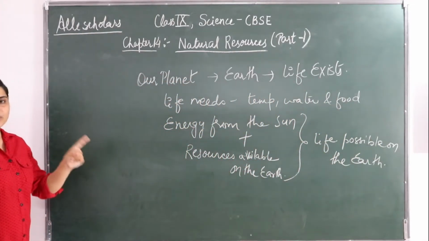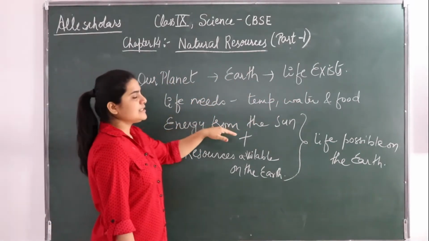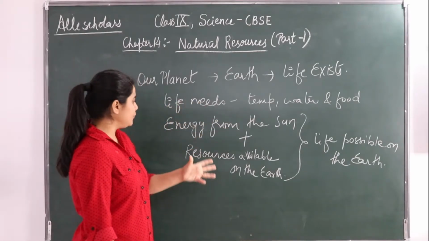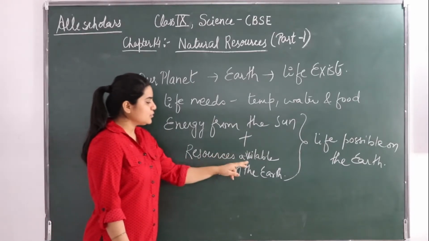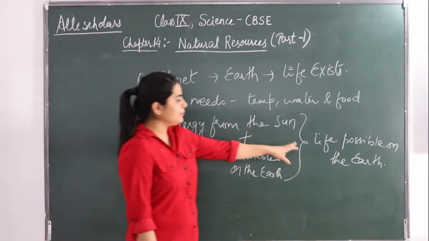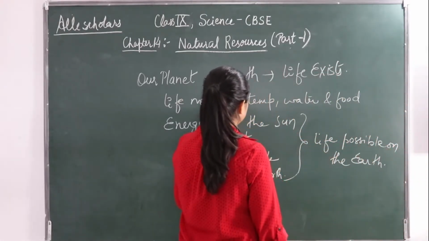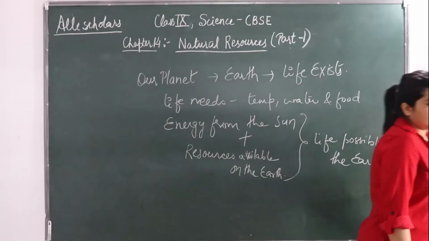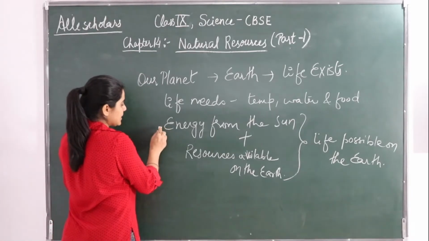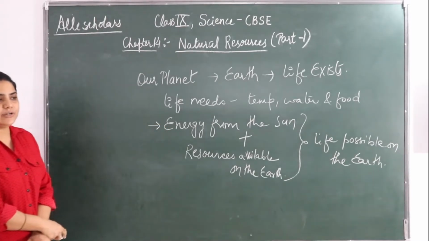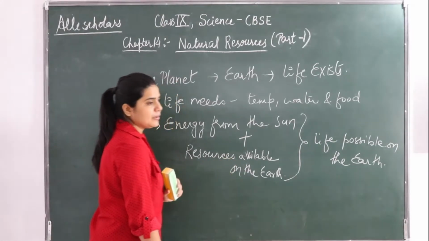So we got to know that Earth is the only planet where life exists. The energy from the sun plus the resources that are available on the earth make life possible. Life on the earth basically depends on these two things. First is the energy from the sun, and the second is the resources available on the earth.